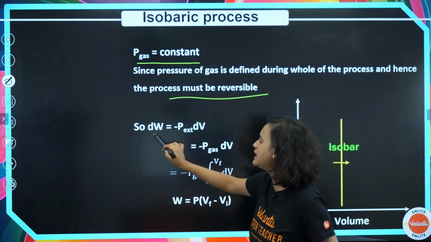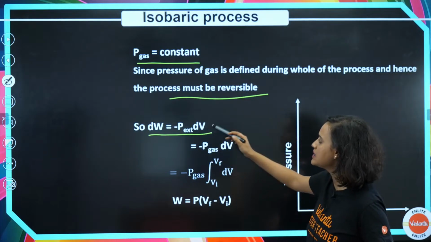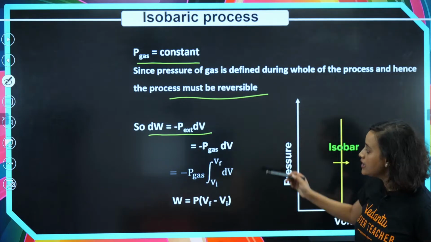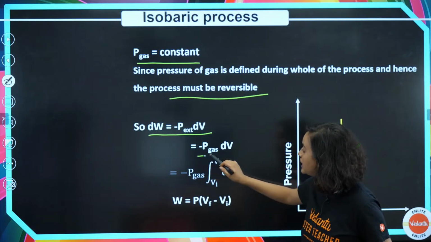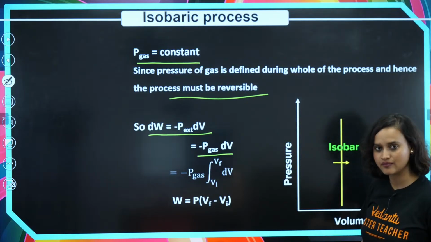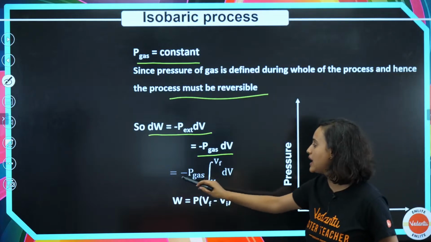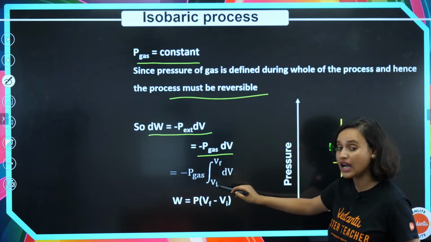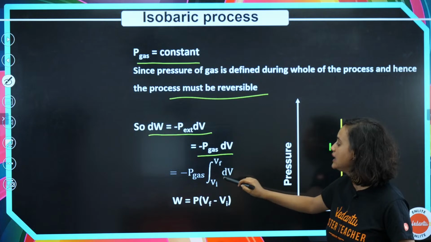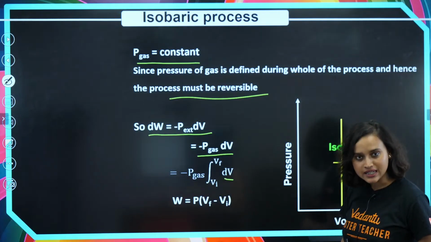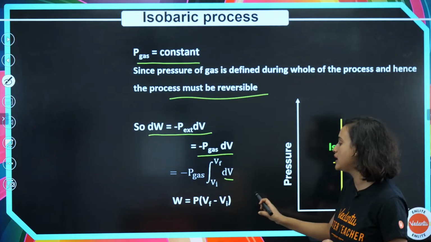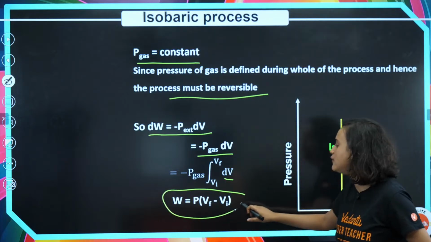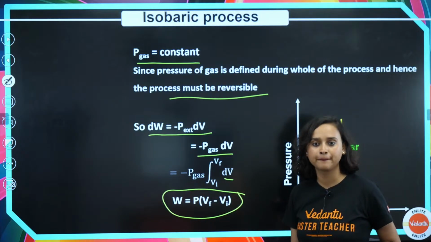Which means that dW is equal to minus P external dV. Now I can also write it as minus P gas integrated from V initial to V final dV, which means that my work W will be equal to minus P of VF minus VI.